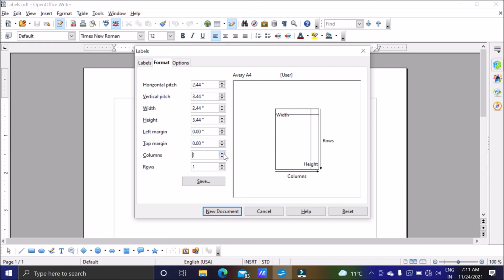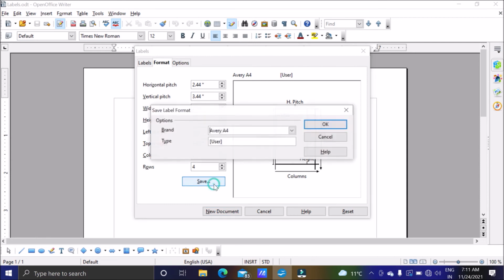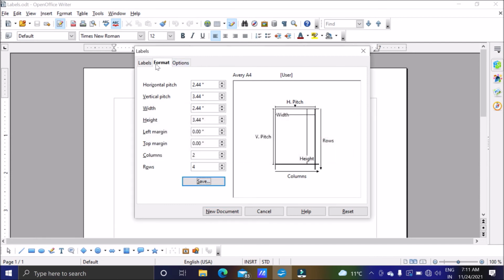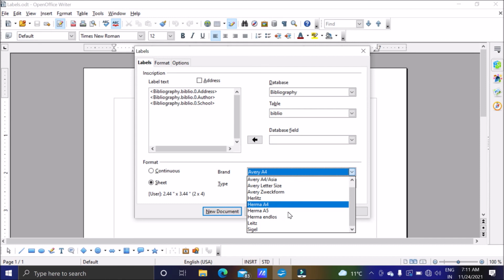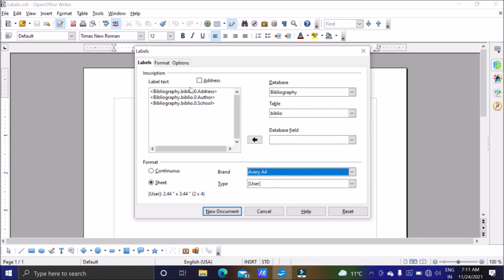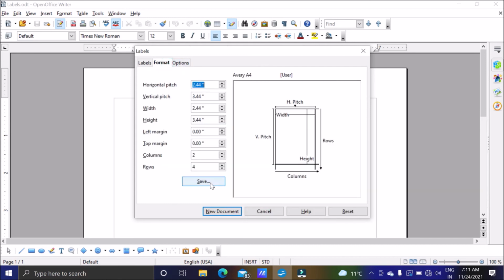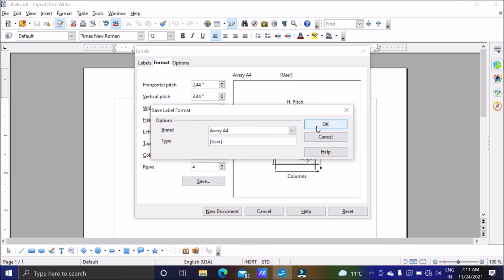So I want two columns, and four rows. Now we have to save this. It will ask for the type that you want. So brand, I'm going for Avery A4. Whatever type you want, I'm going for Avery A4. Okay, so it is saved now.